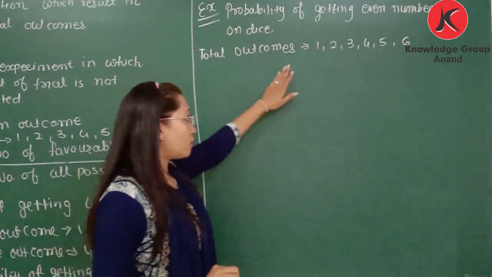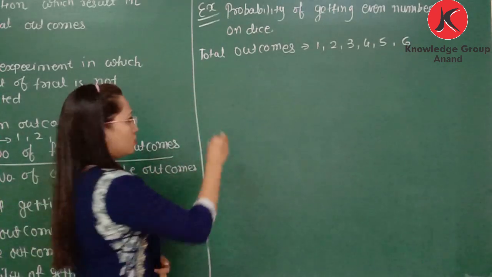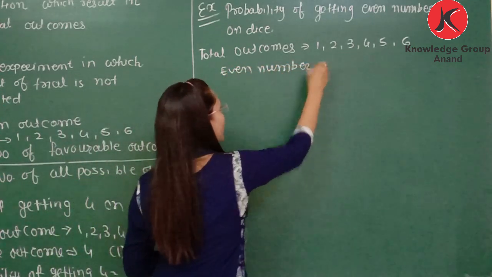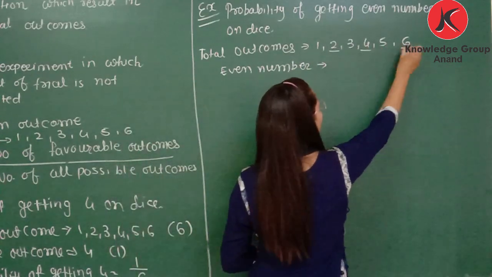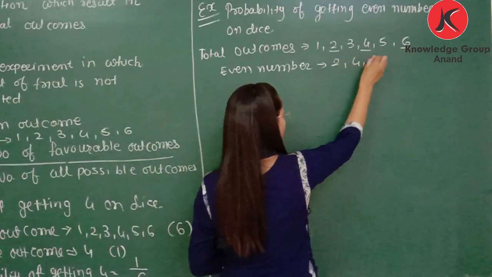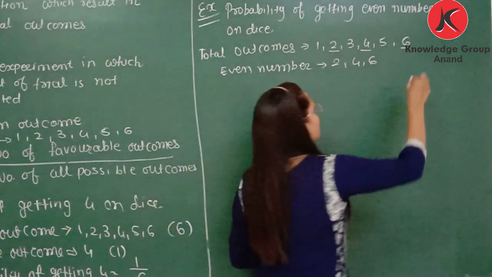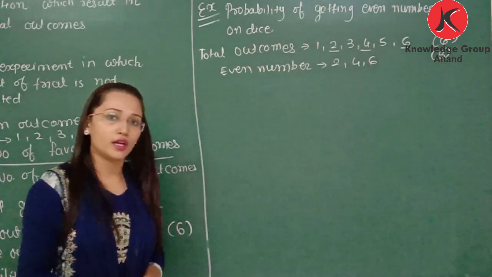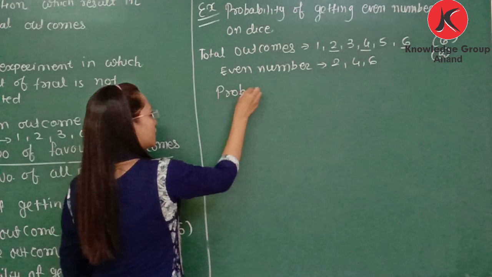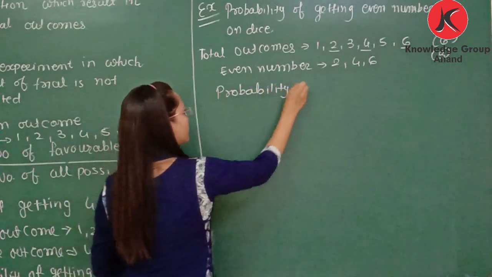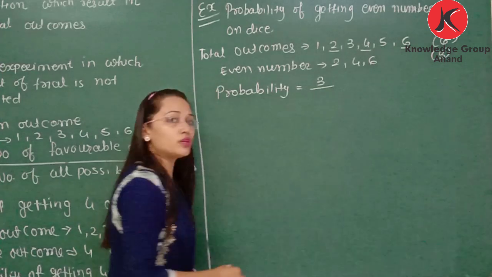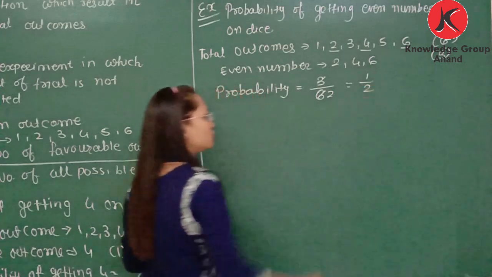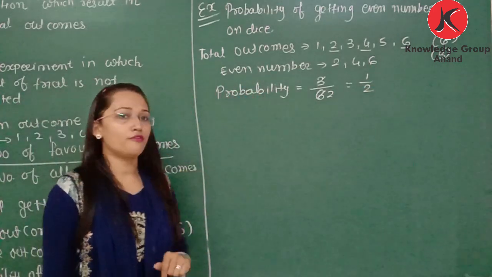From that, which outcomes are even numbers? On a dice we have 3 even numbers: 2, 4 and 6. Means from the 6 outcomes, 3 outcomes may be even numbers. So probability can be written as favorable outcomes divided by total outcomes, 3 by 6. You can cut the common factor, it is 1 by 2. Clear? So this way you can find the probability.